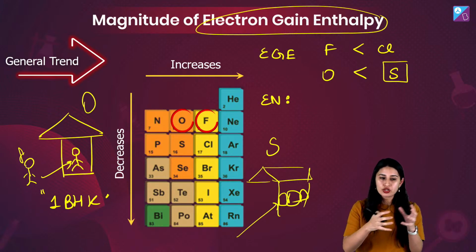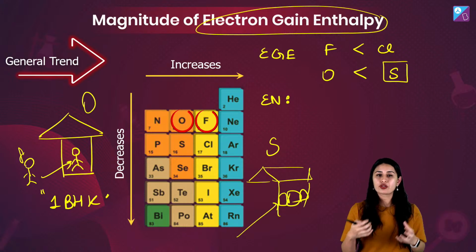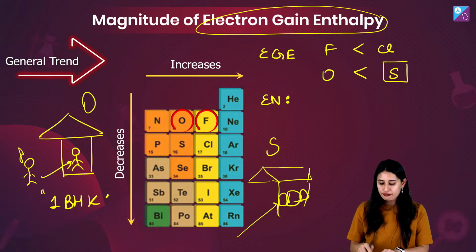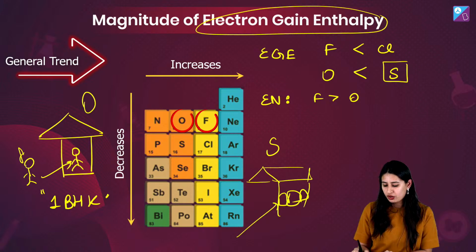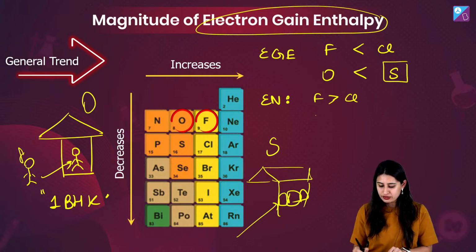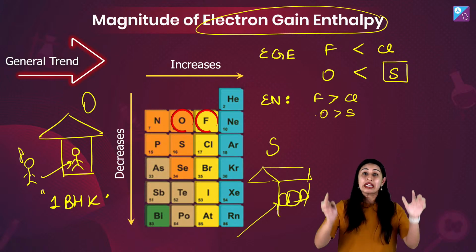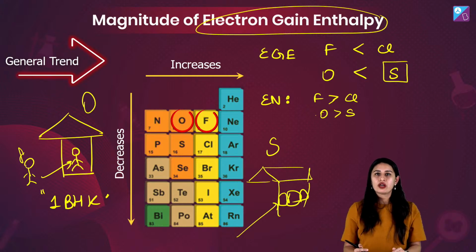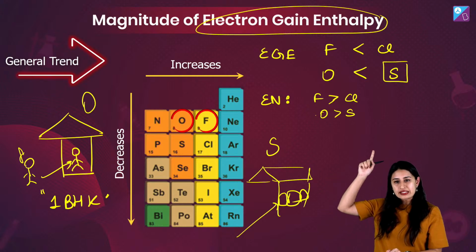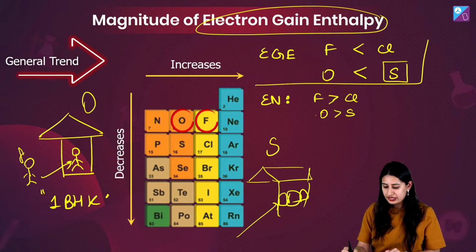ability of an element to attract a shared pair of electrons towards itself, of course, fluorine will be more than oxygen. And similarly, fluorine will be more as compared to chlorine. And when we are comparing oxygen and sulfur, oxygen will be more than sulfur. Even though the order of electronegativity is this, the order of electron gain enthalpy is this.